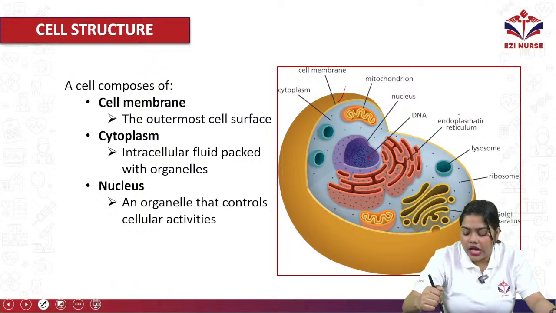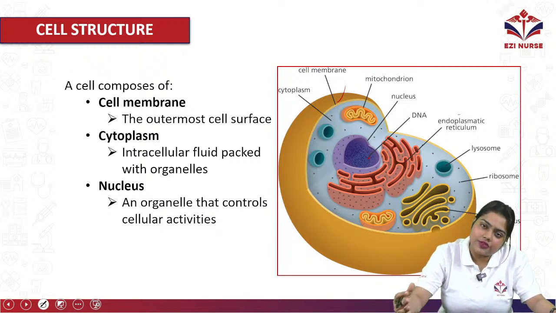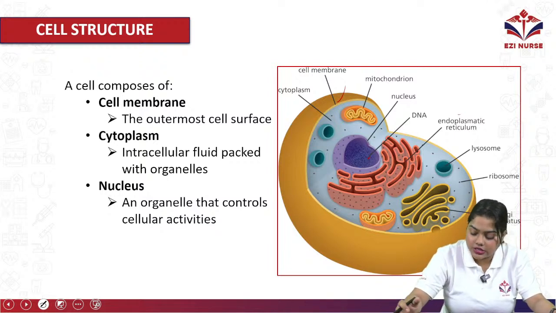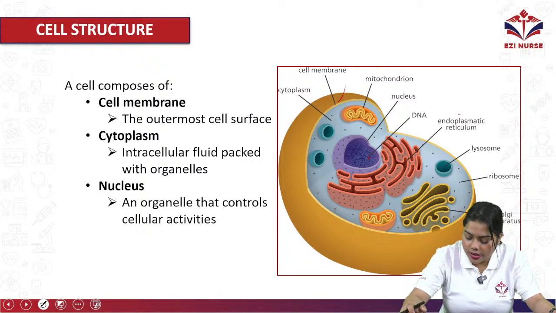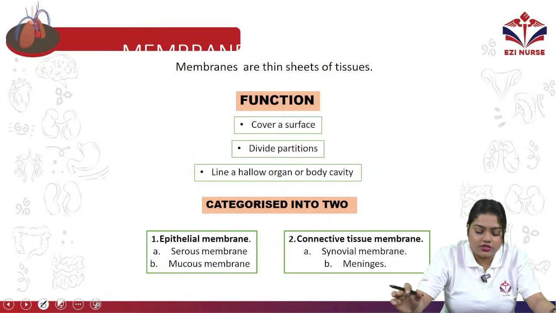Okay, then we have ribosome, which will provide protein and transport to synthesize different types of food, nutrients and all that also help. Then we have Golgi apparatus. Okay, so this is the main structure. Now we will move on to the membrane.